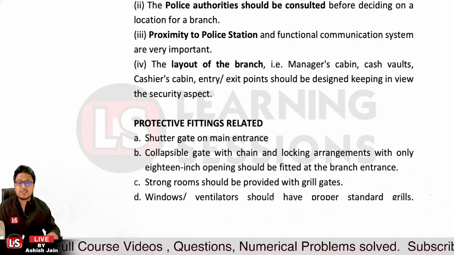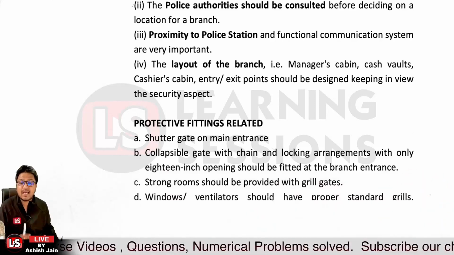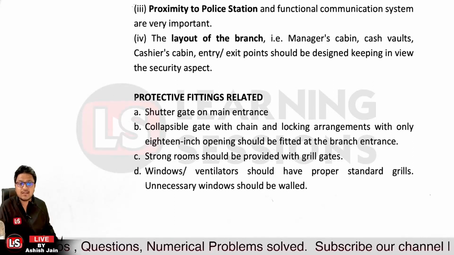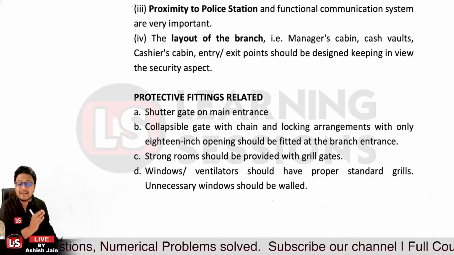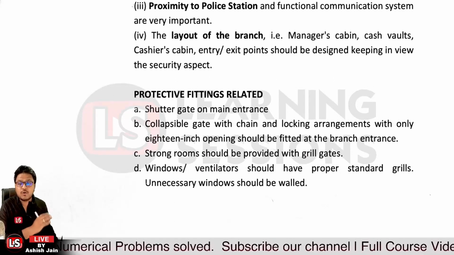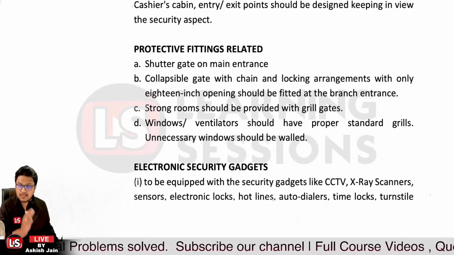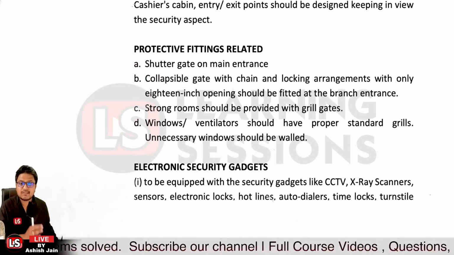So strong rooms must have grill gates between them, and further the windows and ventilators should have a proper standard grill. Unnecessary windows should be walled up, and that is the major thing related to protectiveness.